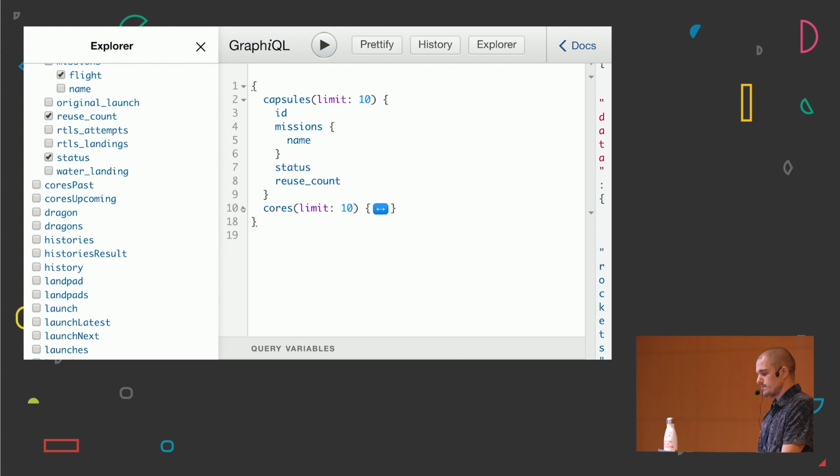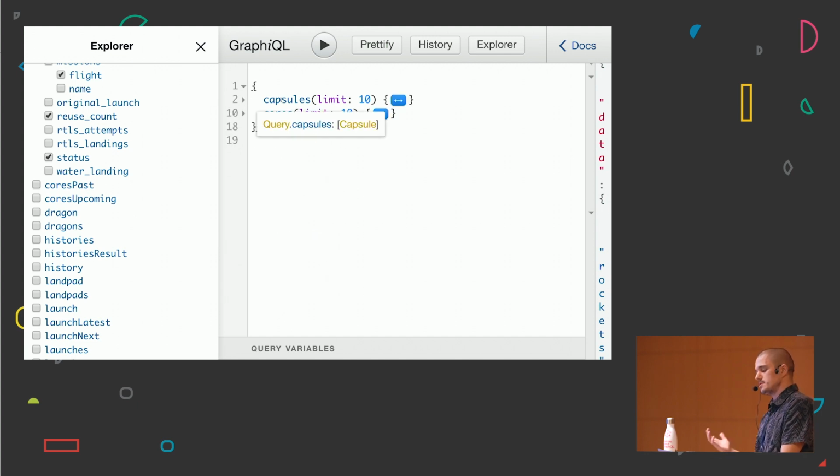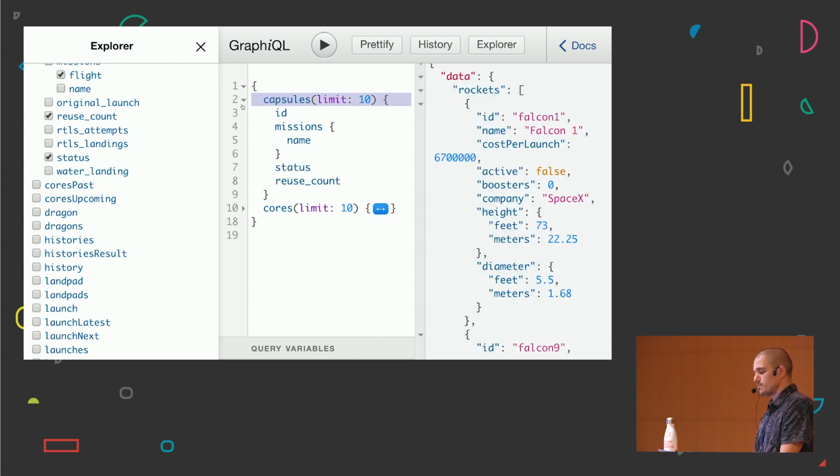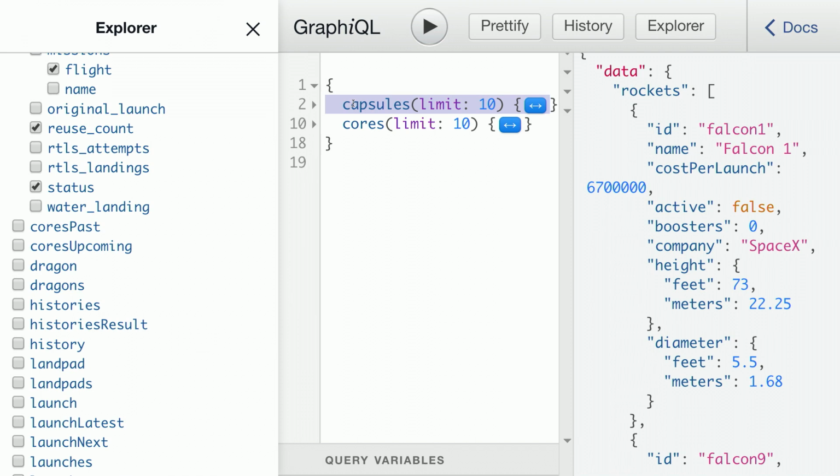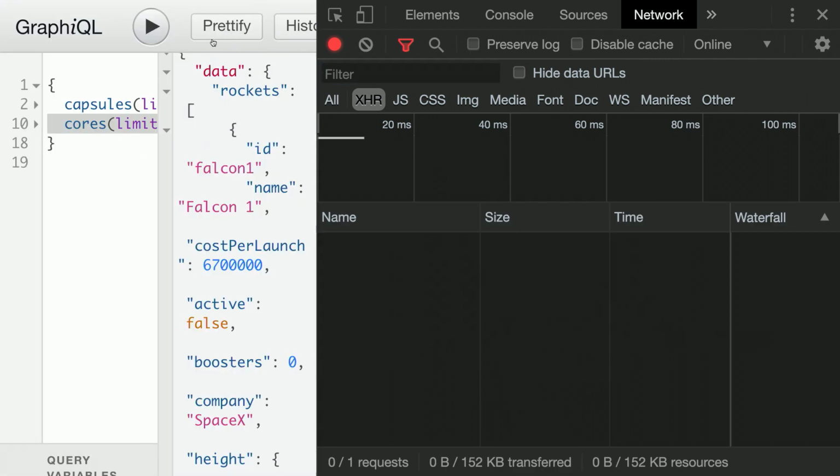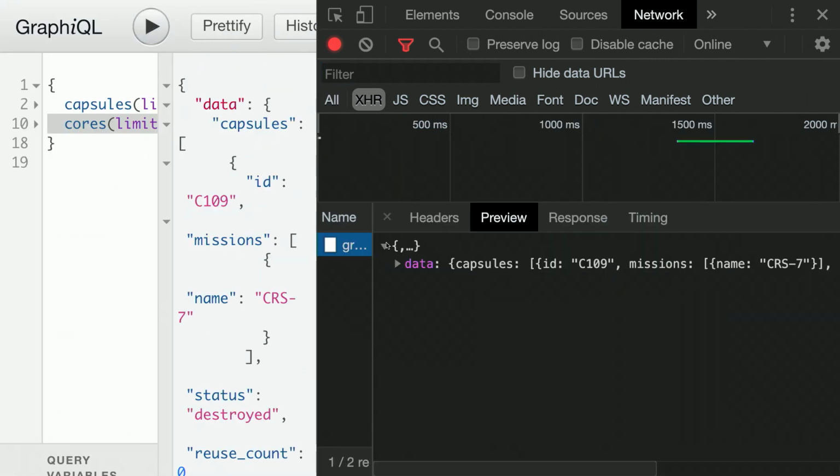And this is pretty cool because if we see the Mongo database where I'm fetching the data, the capsules are stored in my capsule table, and my cores are stored in my core table. With REST, probably here you are going to do one round trip HTTP call for capsules and another for cores. In GraphQL, if we see the console, when I'm fetching this data, I'm just going to get one HTTP round trip call. But also, we can go farther than this.